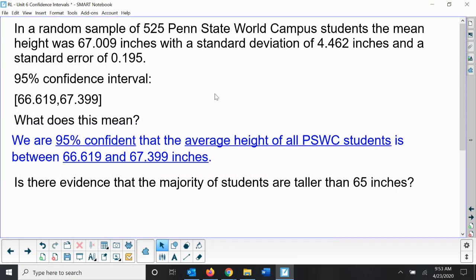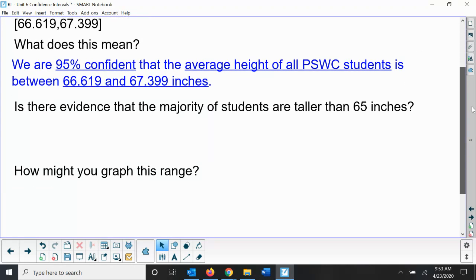Again, we're 95% confident that the average height of all Penn State World Campus students is between 66.619 and 67.399 inches. And again, the underlined part is the part that's changing from problem to problem, and it just depends on the problem and the situation what gets filled in there. But it's the same basic setup every single time we do this.